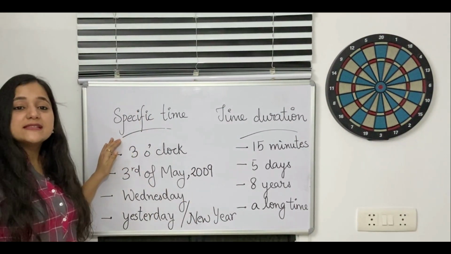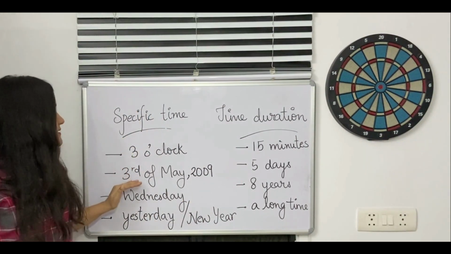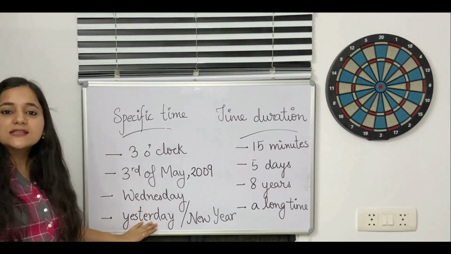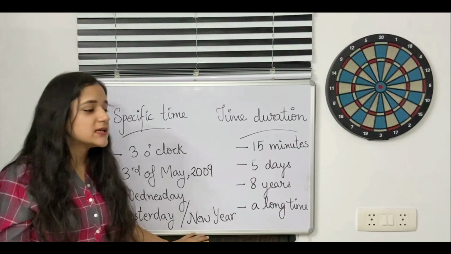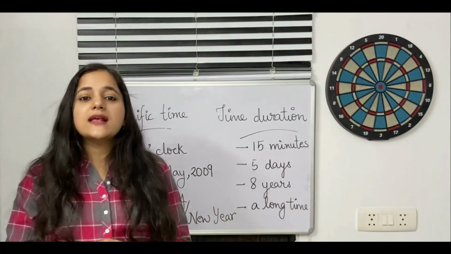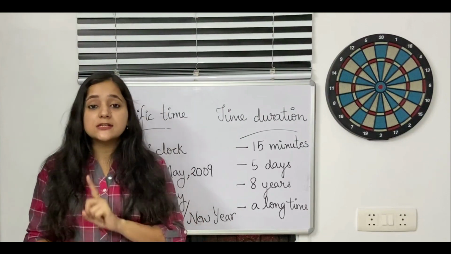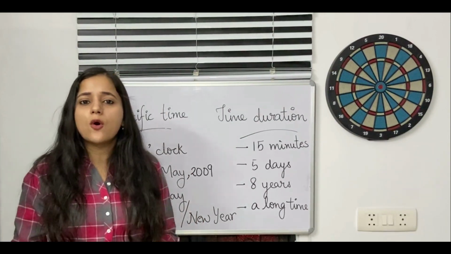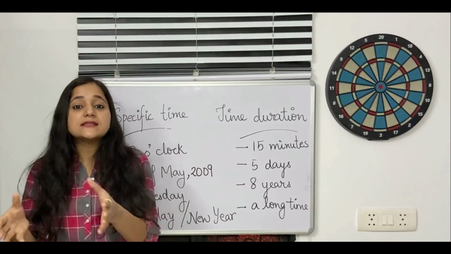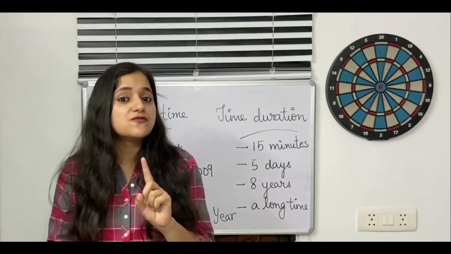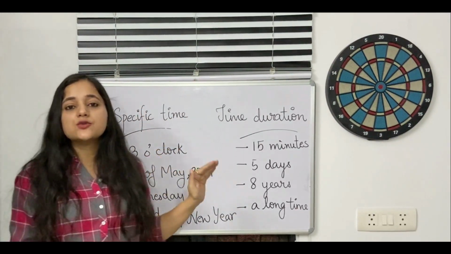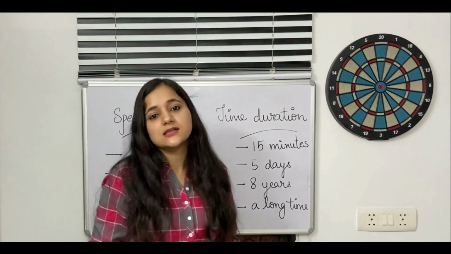So we will say since 3 o'clock, since 3rd of May 2009, since Wednesday, since yesterday, since last night, since the new year, since Holi, since Diwali. These are all examples where you're talking about one particular day, one particular date, or you're talking about a year. If I say 1950, I will say since 1950 and not for. So all these instances are where you are going to use since in your sentences.